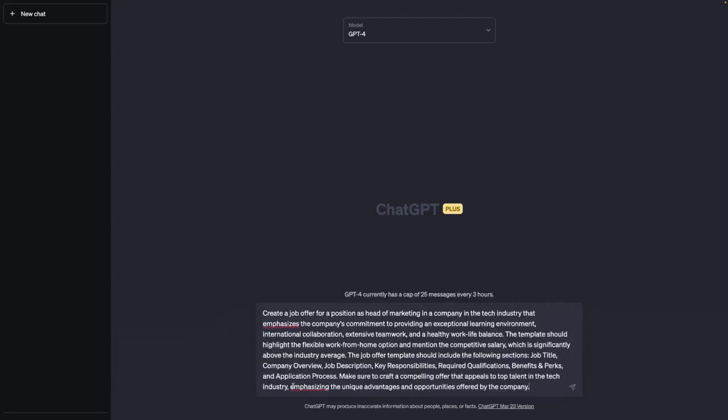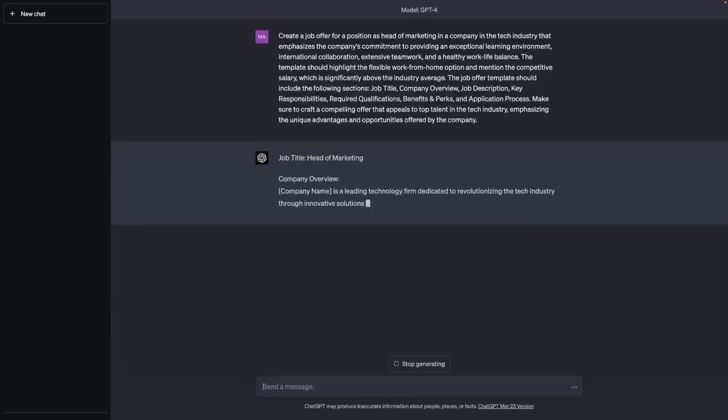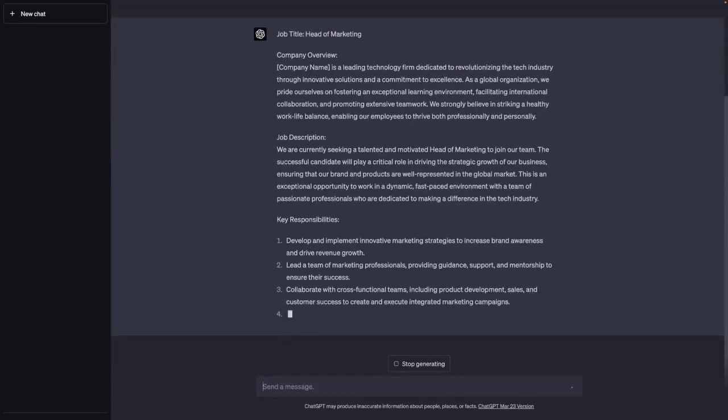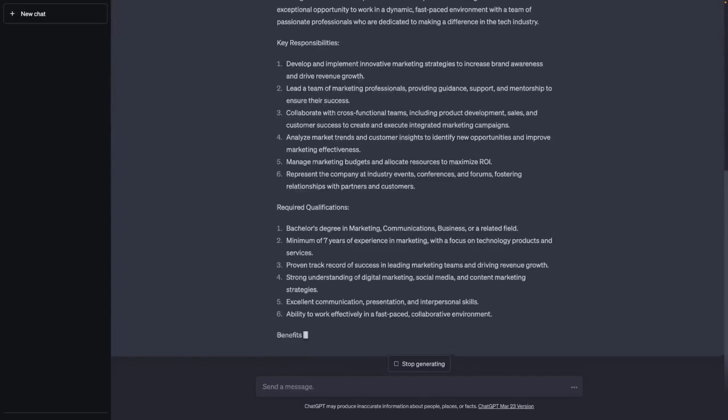For example, like this. So we need a job offer for a position as head of marketing in a company in the tech industry, and the job offer should emphasize the company's commitment to the learning environment, to collaboration, to teamwork, and so on. So you should include all the things the company or the position offers for the potential employee. We get a pretty detailed job offer here.